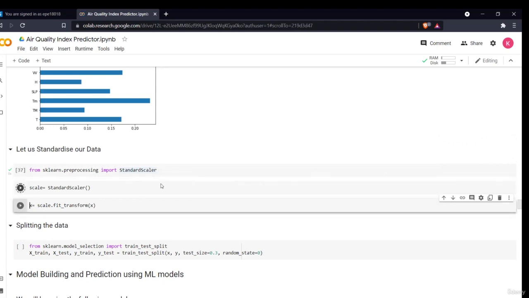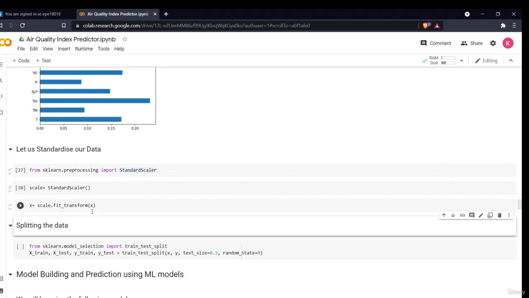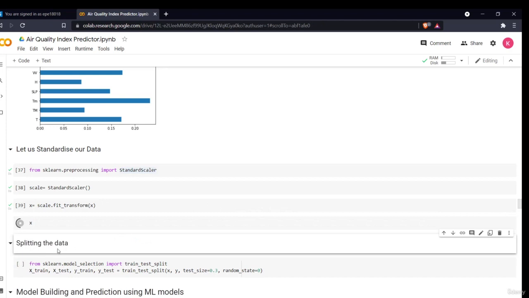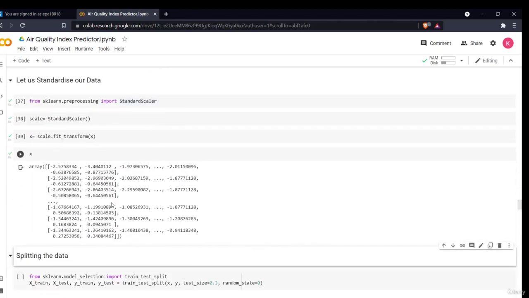I'll define this scaler, then fit my x values. I don't need to fit my y values. Now if I look at my x, as you can see, these are all converted into an array. This will be fed into my model, so that my model will be able to understand the data better and give me the best results.